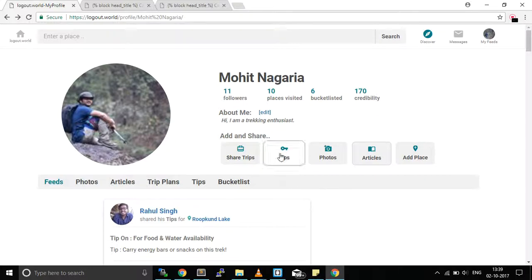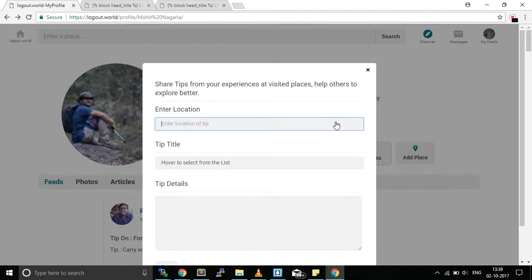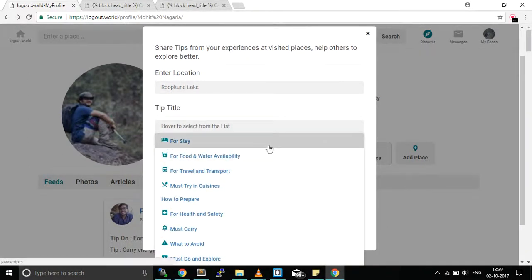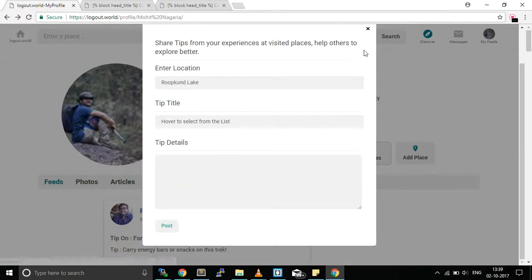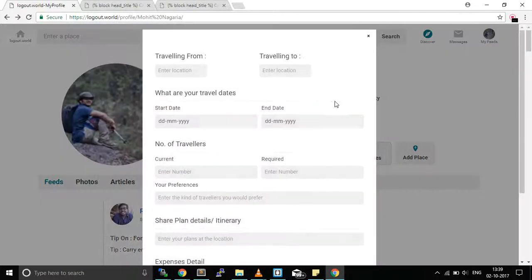We have multiple options. Let's say you want to post personalized trips. I was looking for Rukun, so I'll just put Rukun here. Okay, so I can see a list of tips that can be added, which are generally a matter of concern for travelers while they're deciding where to go. I can add tips from here. I can share trips from here.